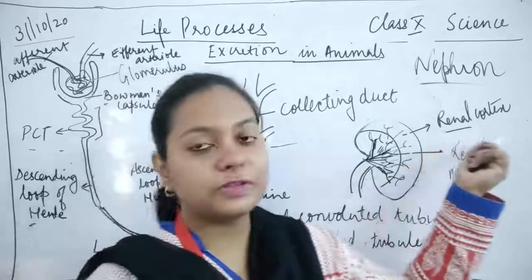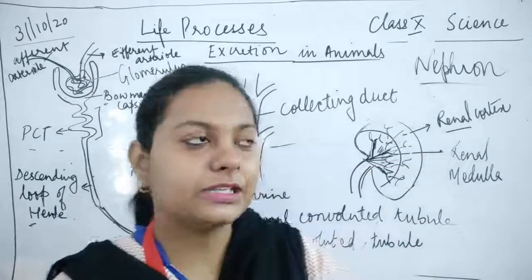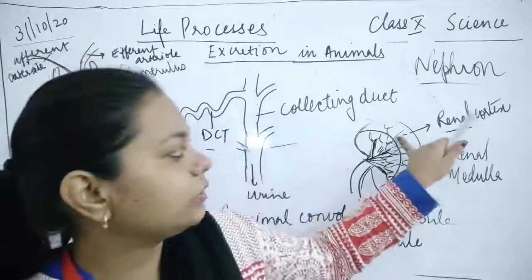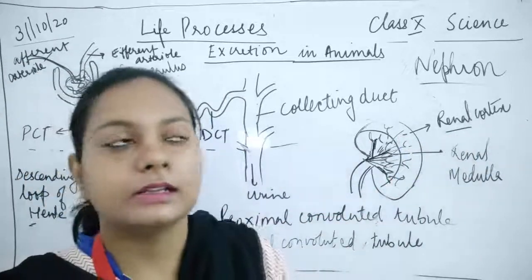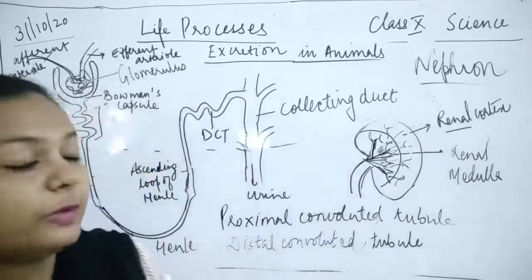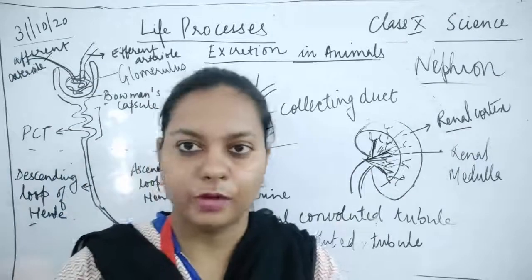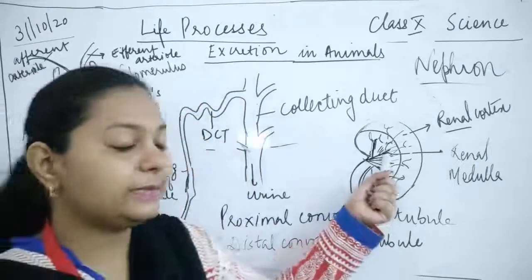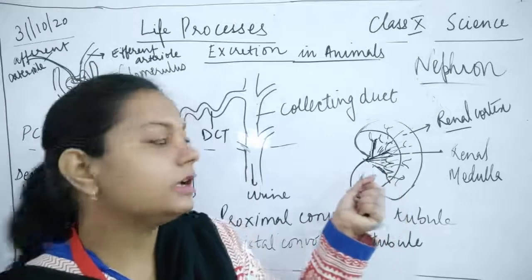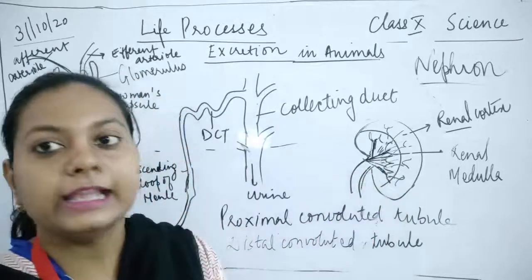All those nephrons which lie in the outer cortex region, their Bowman's capsule would be lying over here. They will be known as cortical nephrons. And those nephrons which are deep seated inside the medullary region will be known as medullary nephrons.